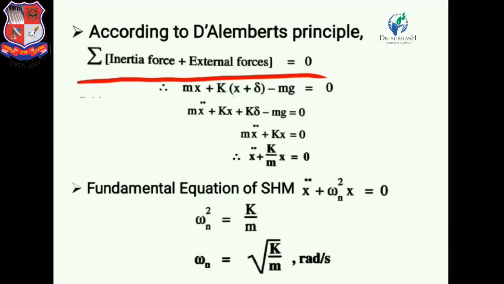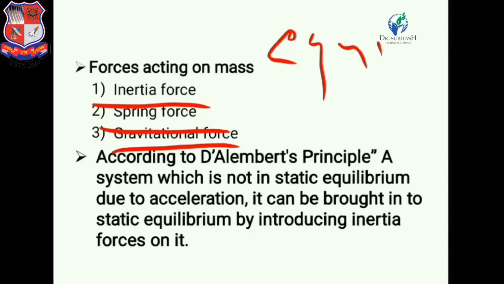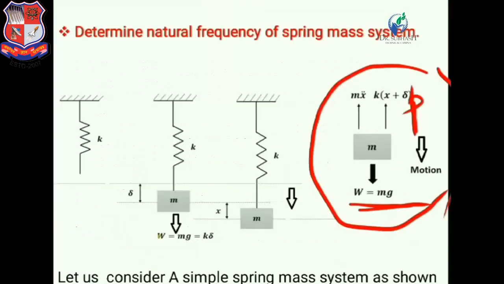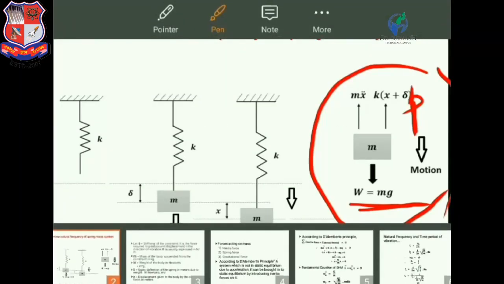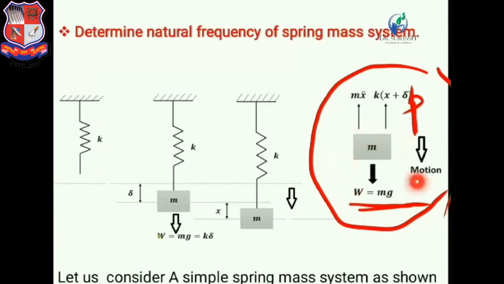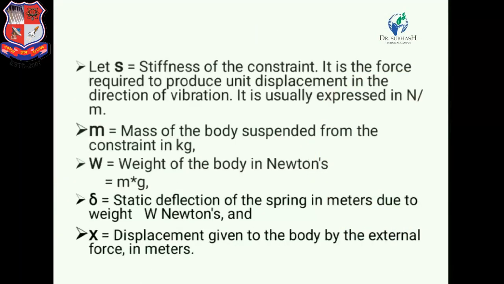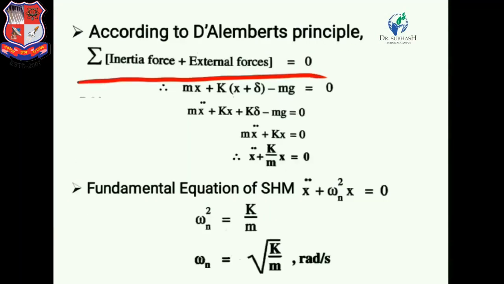So plus, we consider plus k into bracket x plus delta. So this is the spring force. Minus mg. The gravitational force is acting in downward direction as shown in the free body diagram. So we consider minus for a downward direction, is equal to 0.